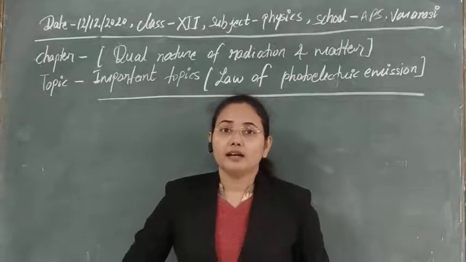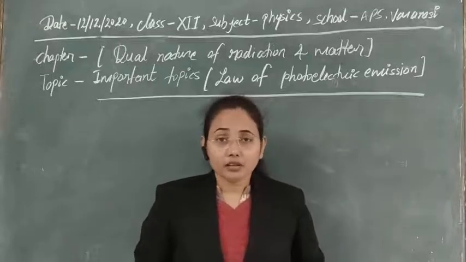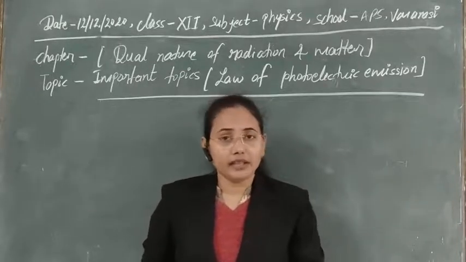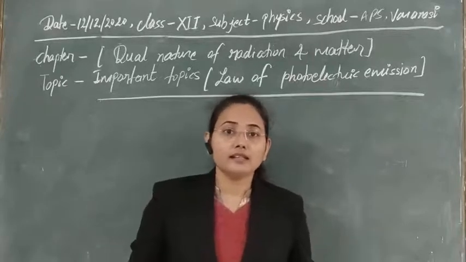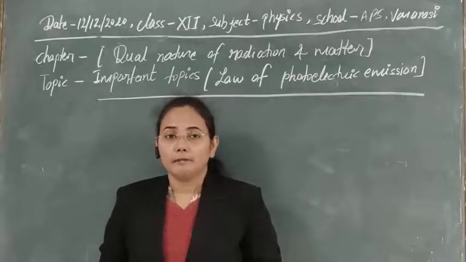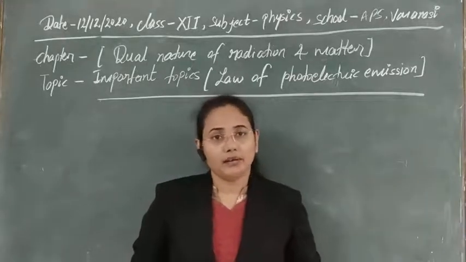Later, when Hallwachs and Lenard tried to observe it, they studied in detail the effect of an electromagnetic wave whenever it is incident on any metallic surface.